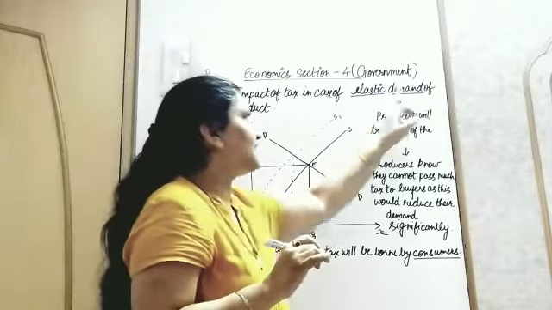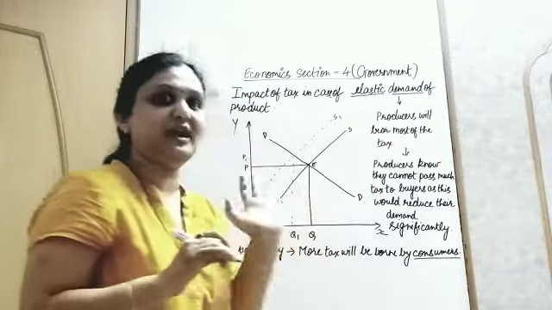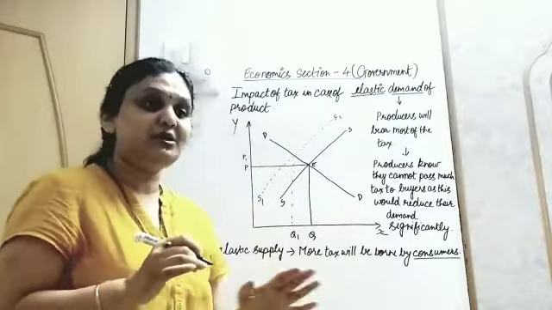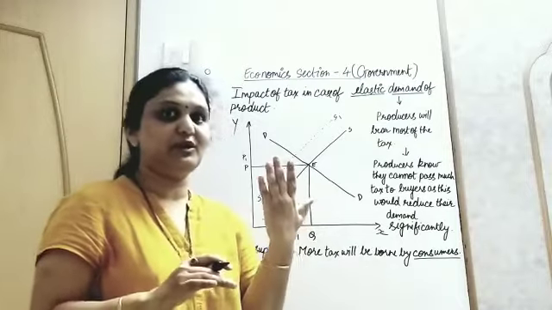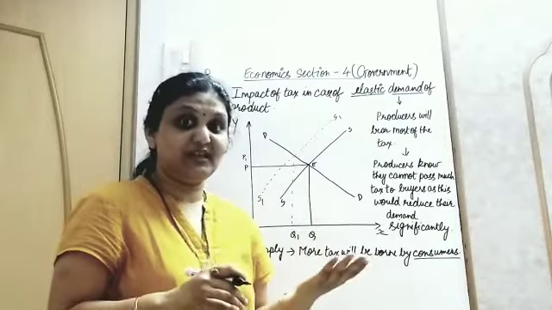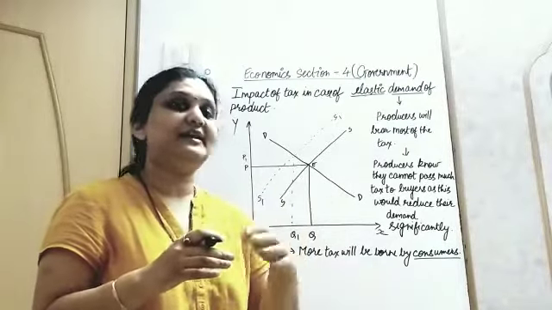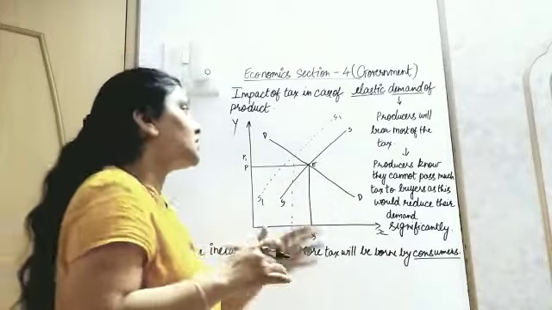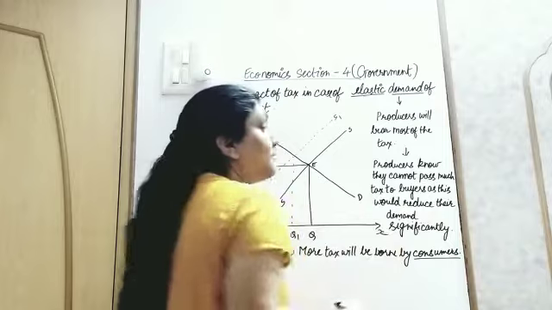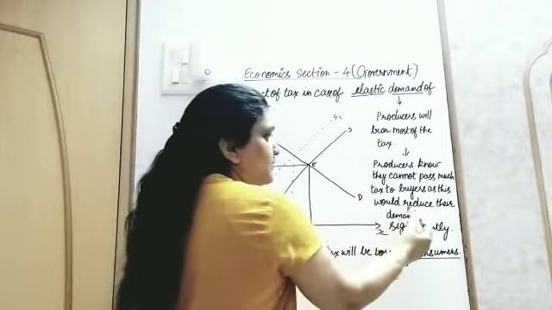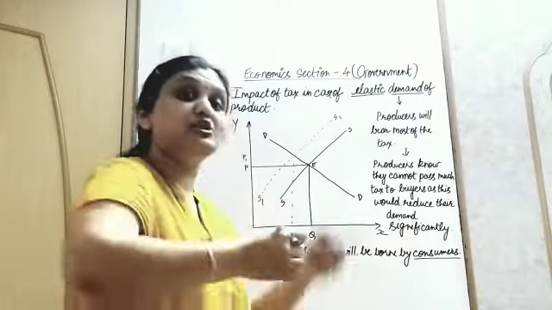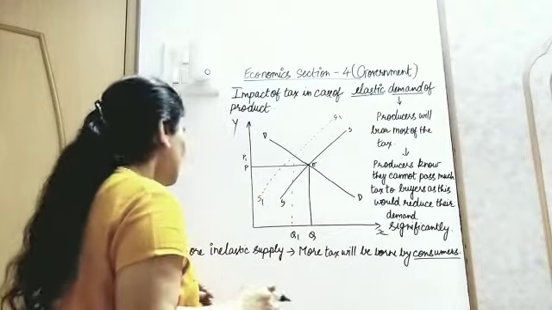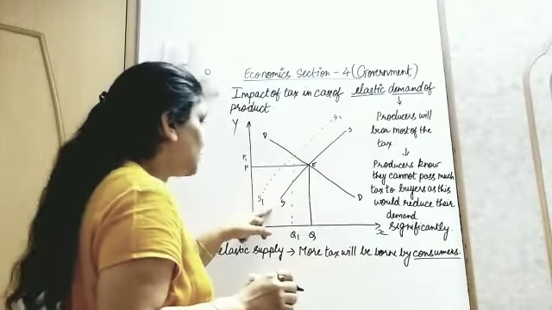Now in case of elastic demand, producers will bear most of the tax. They will not shift it to the consumers, because once they shift it to the consumers, they will have to increase the price, and if the price increases, the consumers will try to find alternatives. They will not stick to your product, they will find substitutes. So producers know they cannot pass much tax to the buyers, as this would reduce their demand significantly. So now who is bearing most of the taxes? Producers, not the consumers.